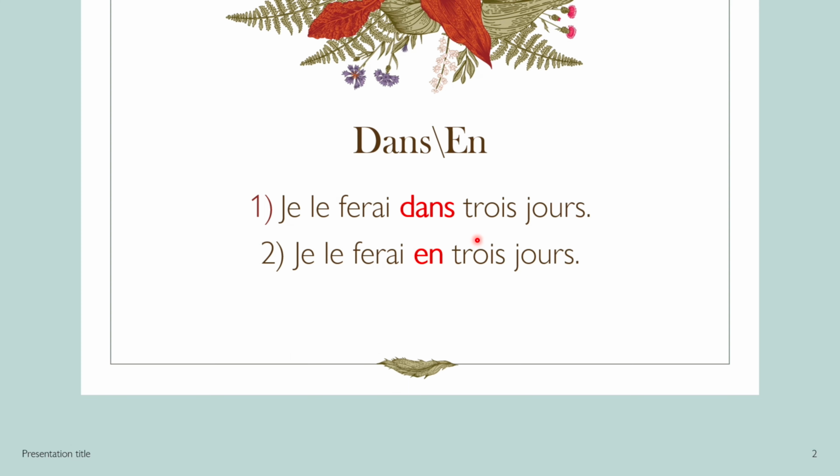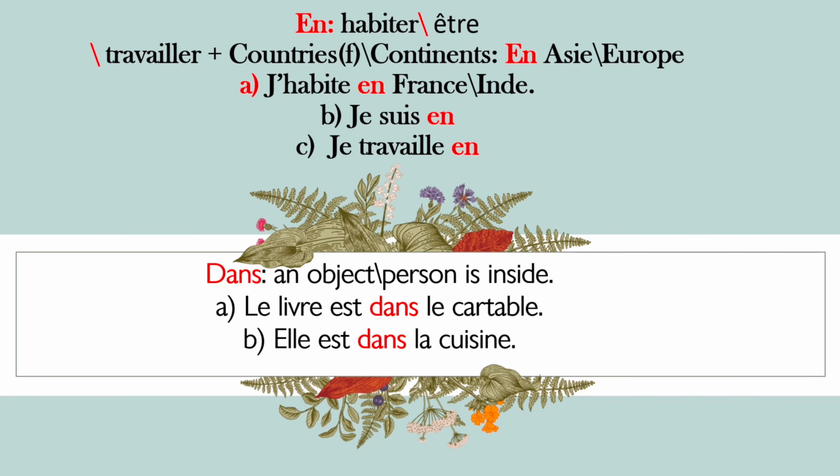So be cautious in using "du" and "en", as according to this rule, you have to keep this in mind. "Dans" is to be used when the time is linked with the future, and "en" when the time duration is given. So now focus on the next rule where we can use "en" having the meaning "in".